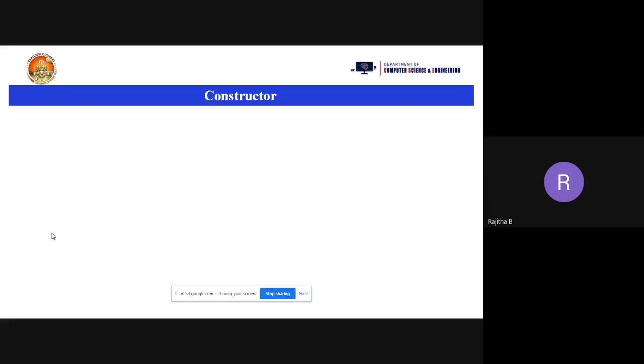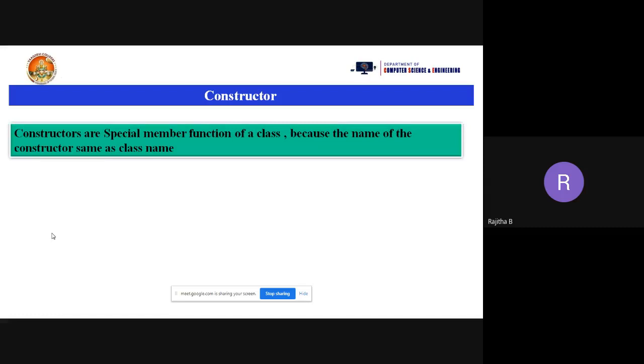By seeing the word, you can analyze what the meaning of constructor is. It is going to construct something. So what does a constructor do in the program? Constructors are a special member function of a class. Why do we call the constructor a special member function? Because the name of the constructor is like the class name.